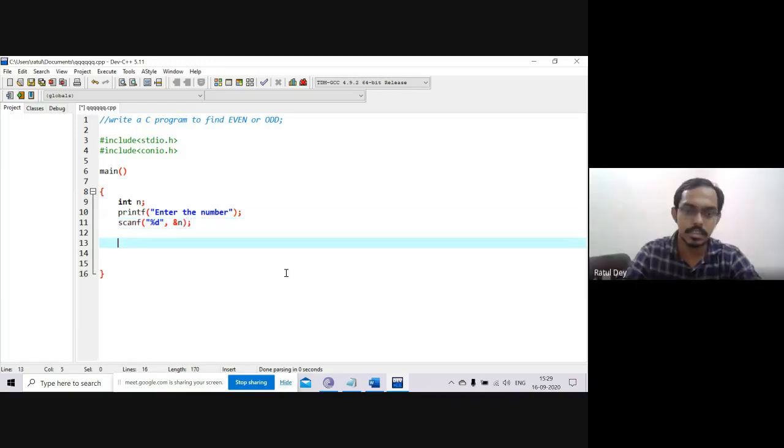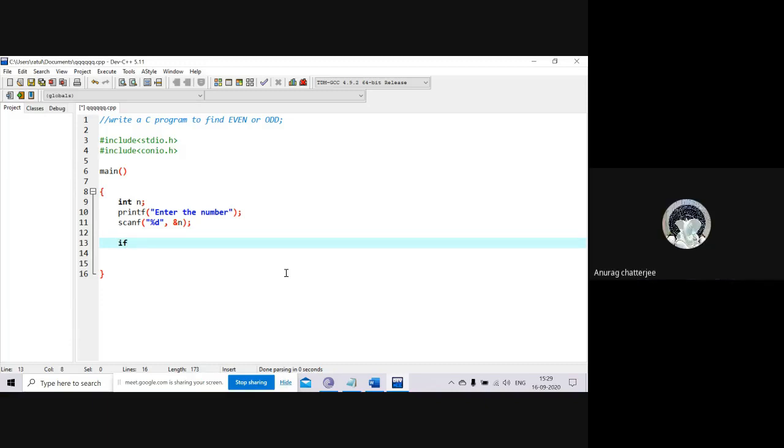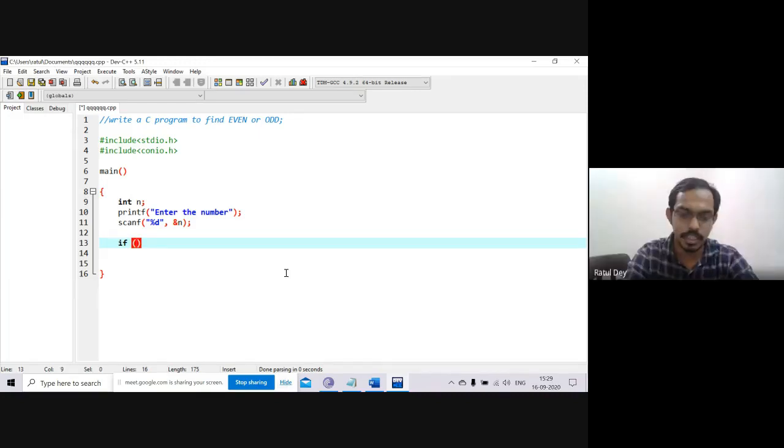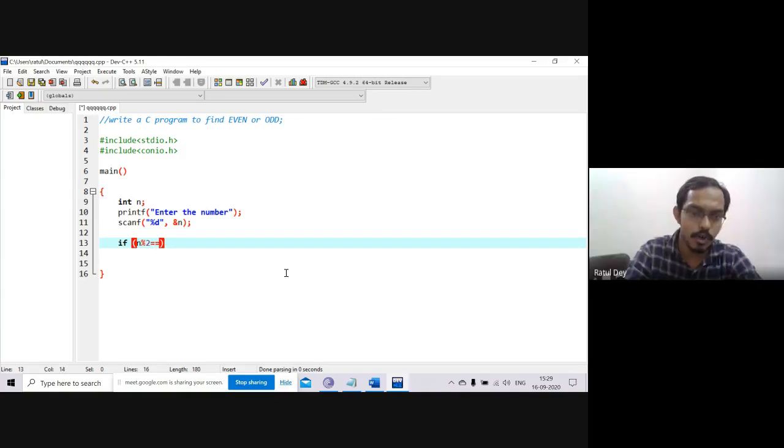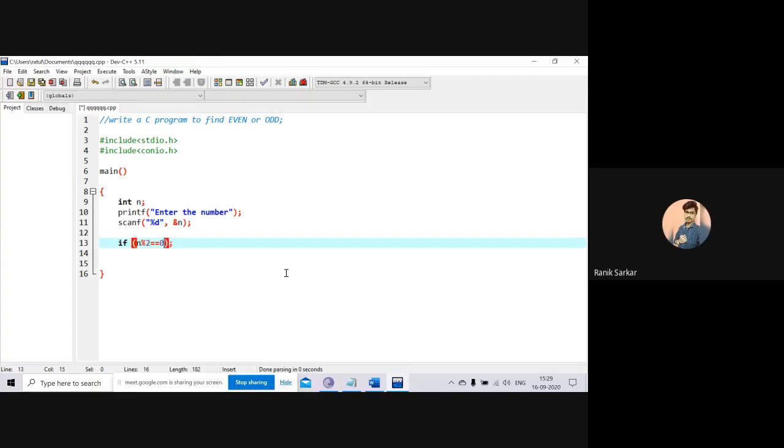Now, the if statement we are using. If n divided by 2, means n modulus 2, so here it is n modulo 2 equals 0. Now, do you know why we are using the modulo here? For the remainder. Yes, sir, it will give the integral part.